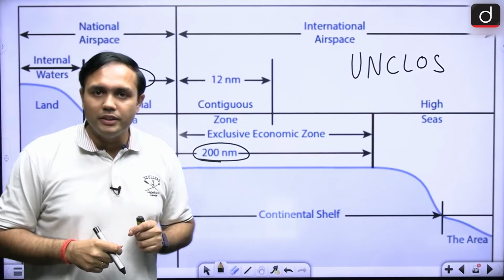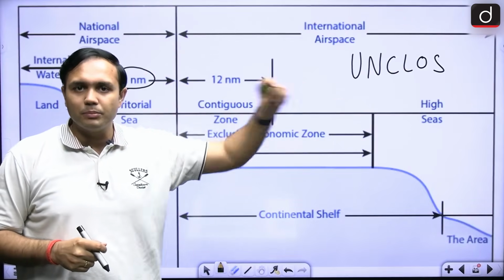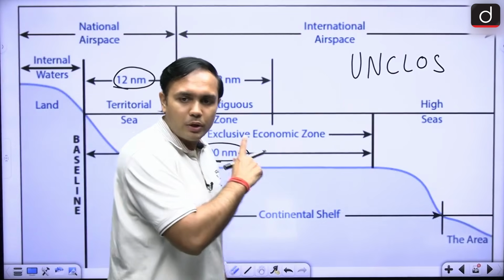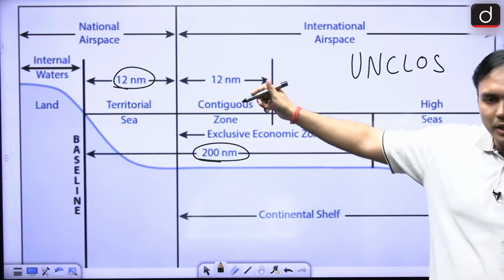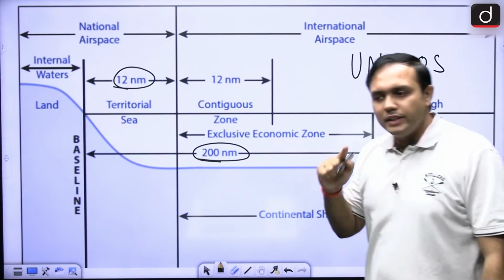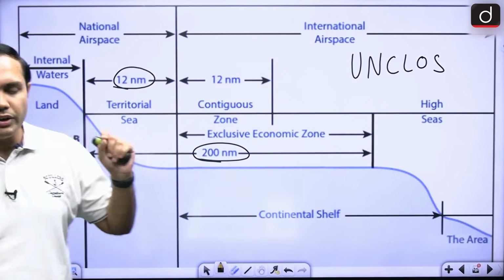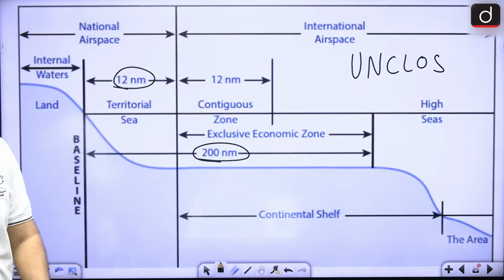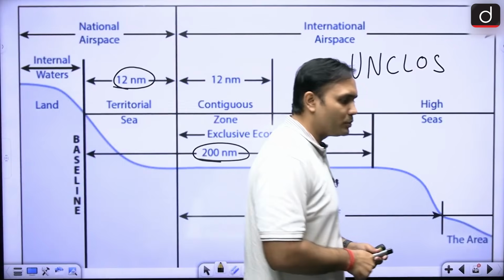That is one of the very big reasons that there are disputes of the South China Sea. There are disputes regarding, say, for example, Sir Creek. There are a lot of disputes, especially around the sea regions, because of this particular aspect, right? So exclusive economic zone is up till 200 nautical miles. Territorial waters is up till 12 nautical miles. All right. These are getting their definitions from the UNCLOS. So this is very, very important. This you can remember. After this, the high seas will start. All right. So these are some of the very important sections with respect to oceanography.